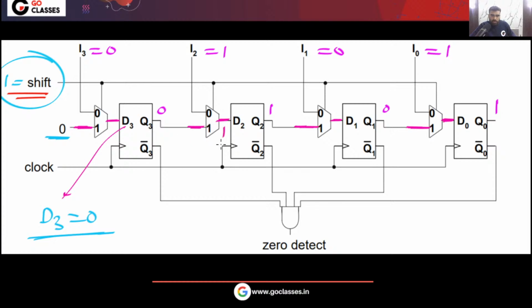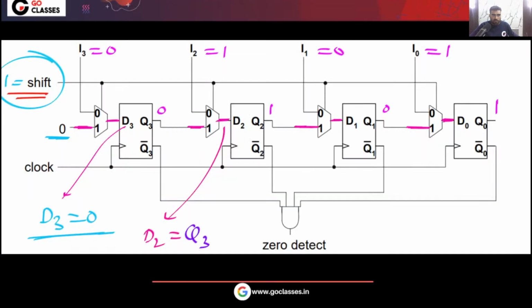What will be D2? D2 is basically Q3. Yes or no? What about D1? This D1 will be basically Q2.